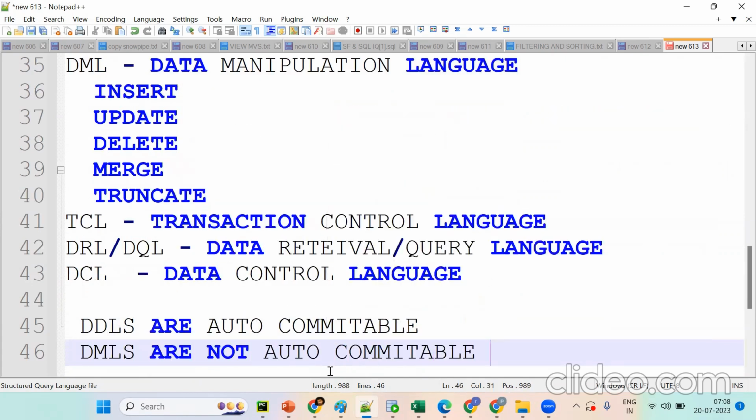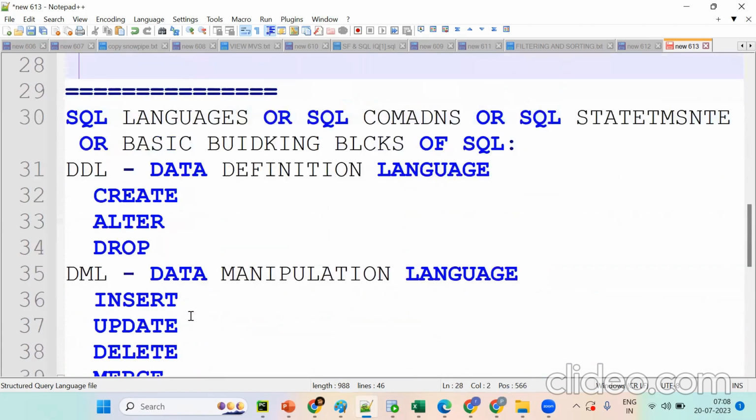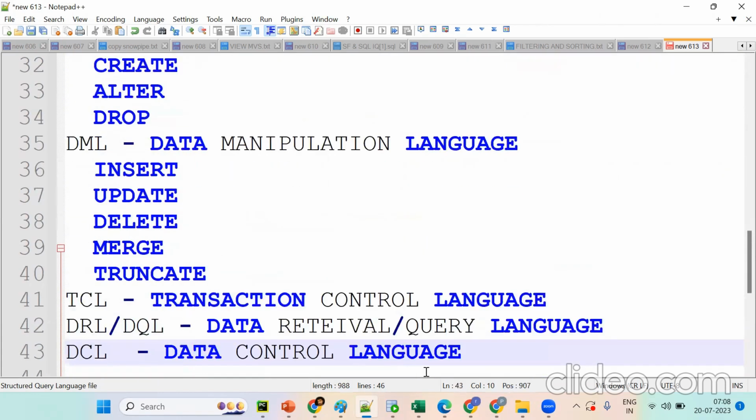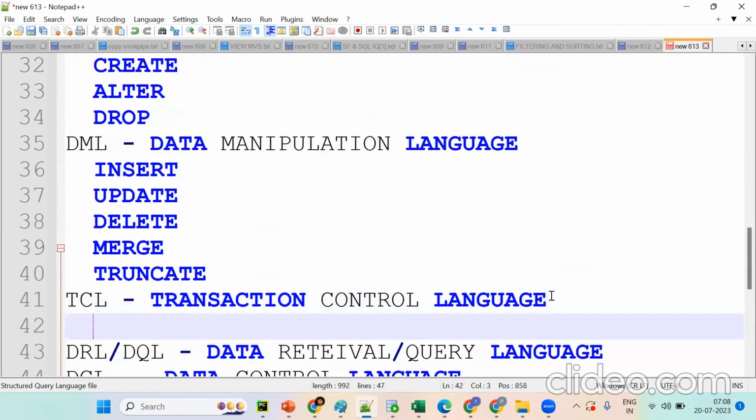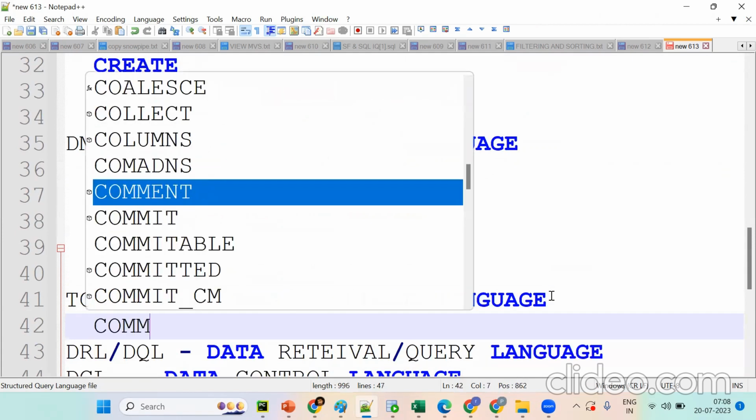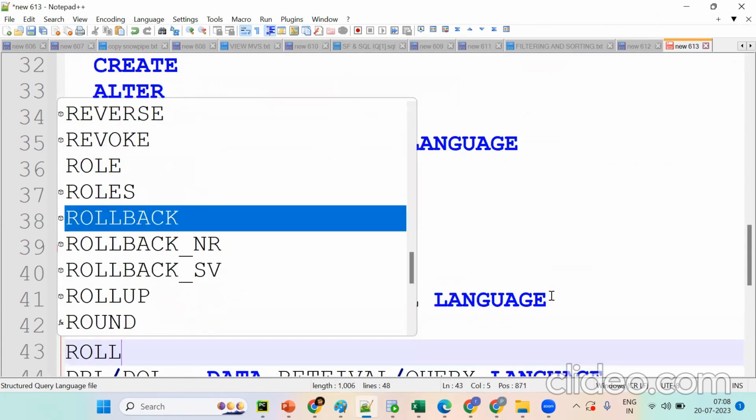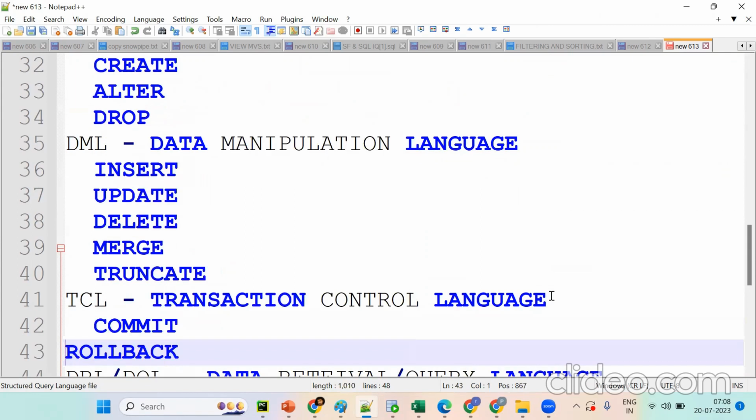Now what happened? We need to control these transactions. How can you control these transactions? By using TCL, transaction control language. We have commit and rollback. Go to the pointer: commit and rollback.